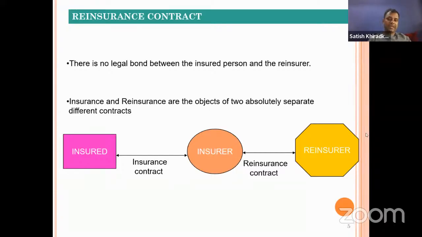But in reinsurance cases, the insured is neither a party nor can he decide whom to appoint as a reinsurer, because it is a decision of the insurance company. So this is a difference: in reinsurance the decision is taken by the insurance company, but in co-insurance the decision is taken by the insured.